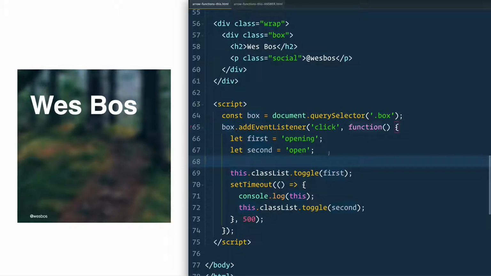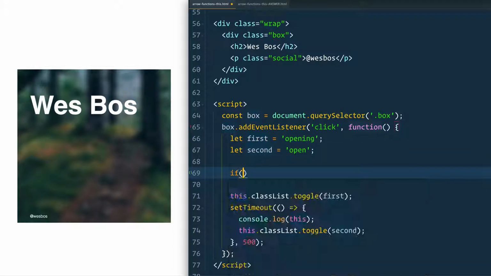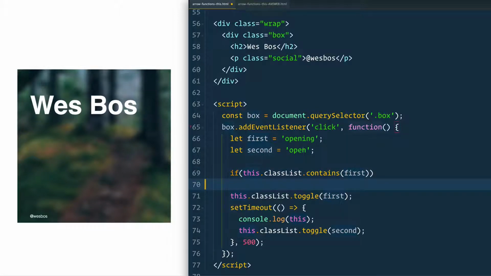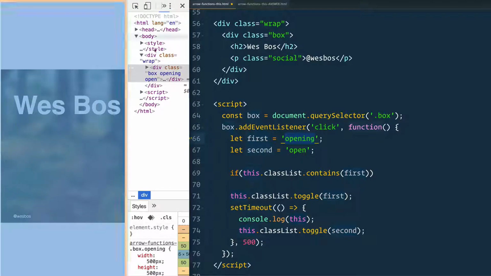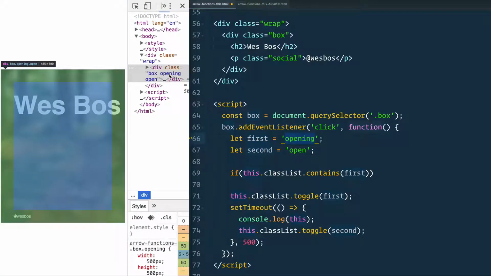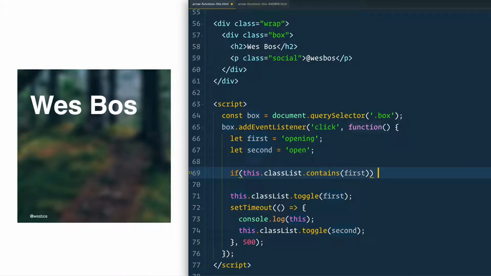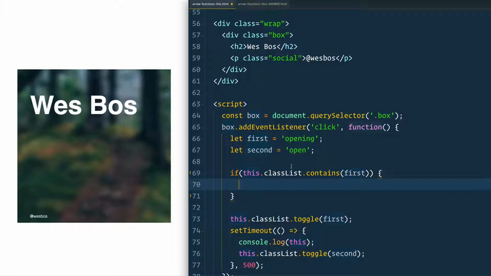And now what I want to do is say if this.classList.contains(first). So if it already contains opening, that's because it is already in an open state. So if it already contains opening, because it's in the open state, then we want to switch the order of what happens. So I'm just going to switch the first and the second variables.